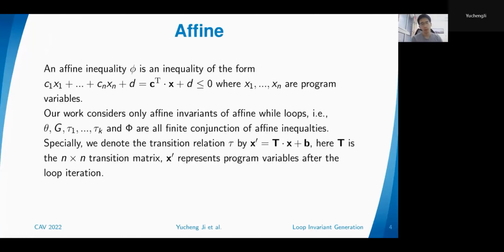The most important thing is that the transition relation tau can be written as an affine relation between the variables after the iteration and the variables before the iteration. The two variable sets are denoted by two vectors, and they are connected by multiplication by a matrix of numbers T, plus a constant vector. This T in this context is an n by n square matrix.